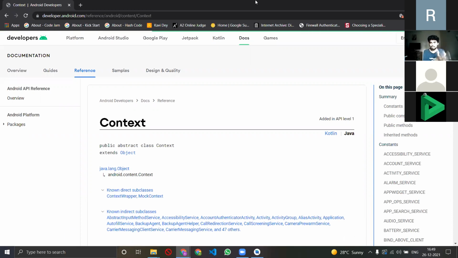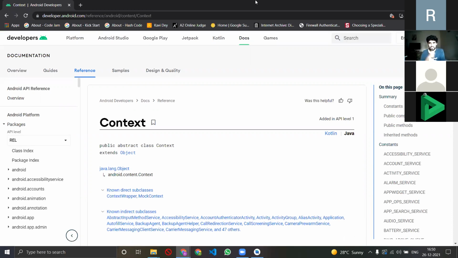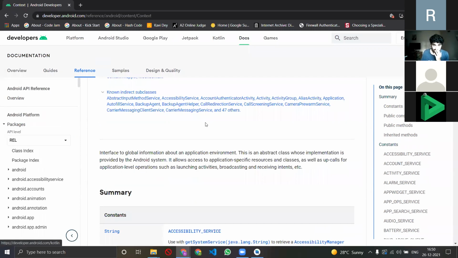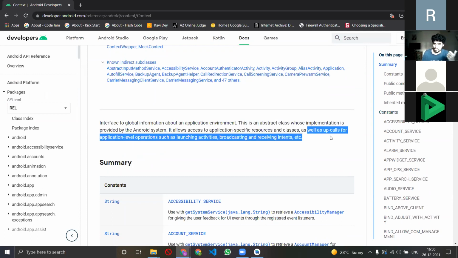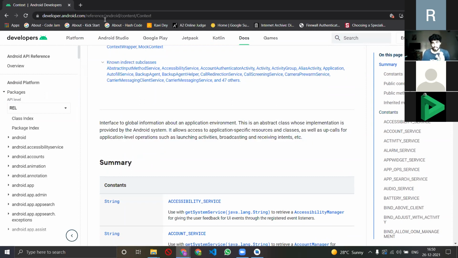कि affirmations का context लेके, data source का context लेके, मेरे item adapter में उसको सबको connect करूँगा, essentially, right? It's an abstract class whose implementation is provided by the Android system. It allows access to application specific resources and classes. Exactly, as I said, specific resources and classes, and we can make calls for it. It helps in launching activities, broadcasting and receiving intents, etc. Right? So I hope what context is, is clear, right?